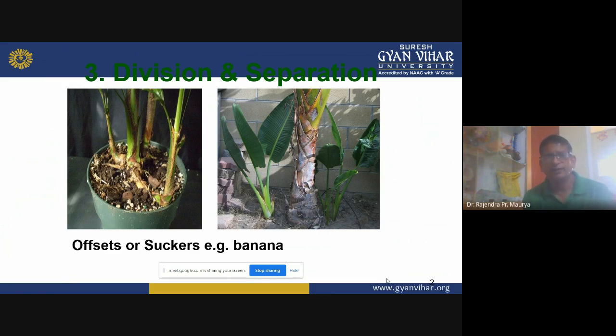Why? Because sword suckers bear flowering and fruiting earlier than water suckers. How can we differentiate these? Sword suckers are dark green in color and sword in shape. Water suckers are soft, luxuriant, light green in color, and bigger in size. That is the difference between sword and water suckers.